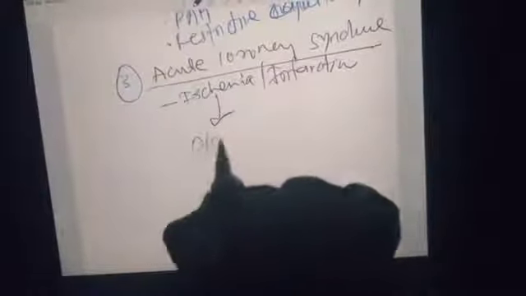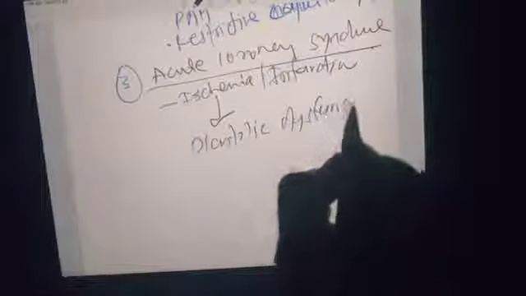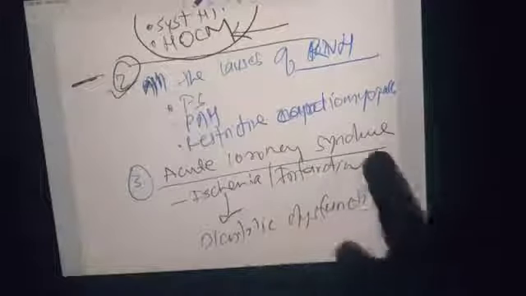In ischemia and infarction there is a diastolic dysfunction. Again we know that due to diastolic dysfunction the ventricle becomes non-compliant, so the atria has to apply more pressure to overcome the ventricular pressure. So in acute coronary syndrome, ischemia and infarction, these are the causes for the fourth heart sound.